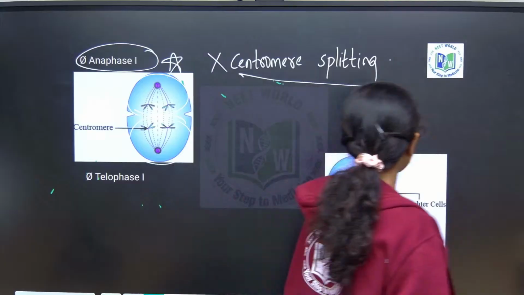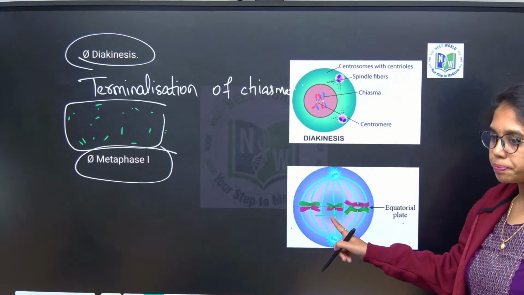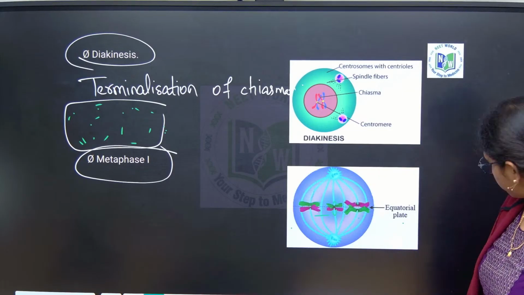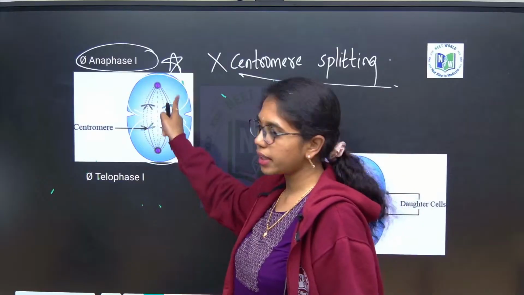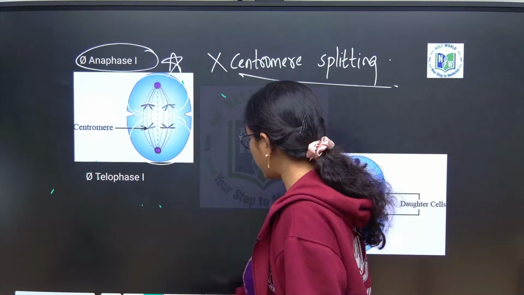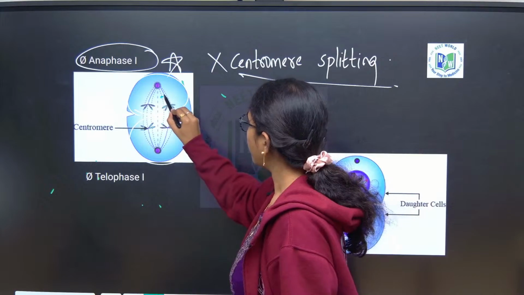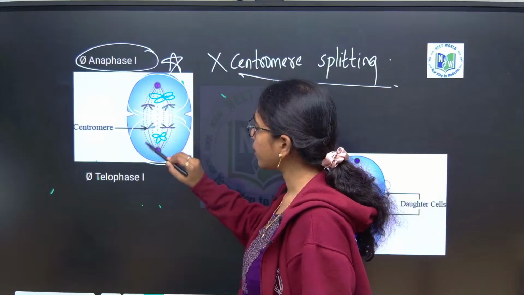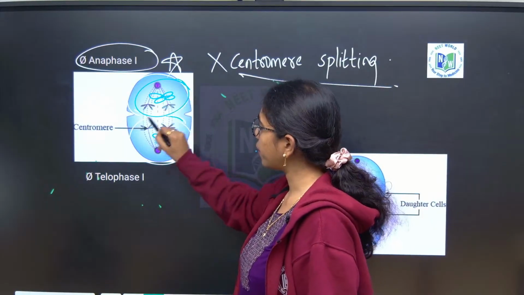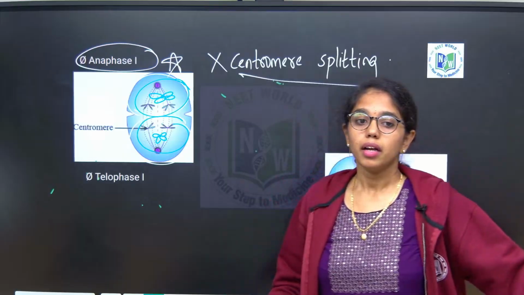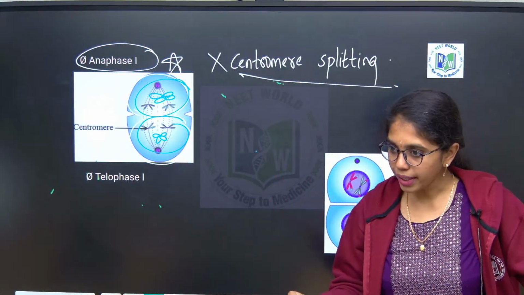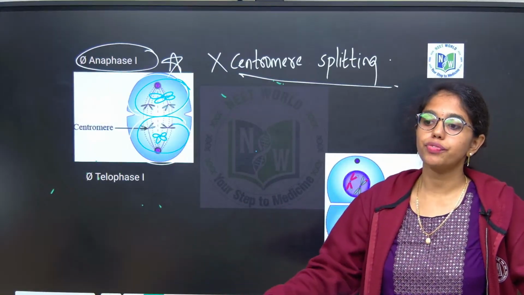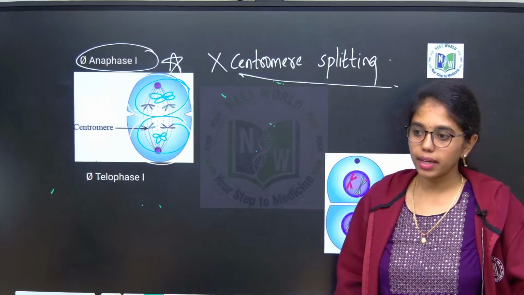Consider this diagram: how many chromosomes can you see? 1, 2, 3, 4, 5, 6. Six is the complete set of chromosomes. Here, if you have to see it completely, I am drawing one more. Three and 3, right? 3 chromosomes towards this pole and 3 chromosomes towards this pole. Keep that statement clear in your mind. In meiosis, chromosome reduction happens, and that is specific to which phase? Anaphase 1. Clear? Next.